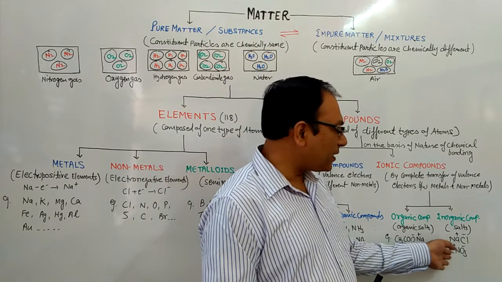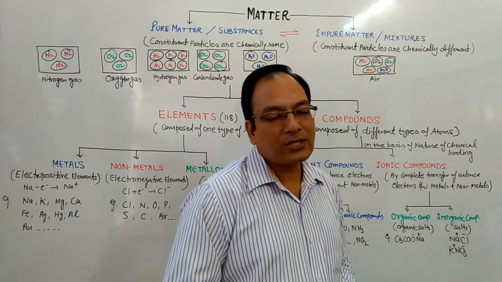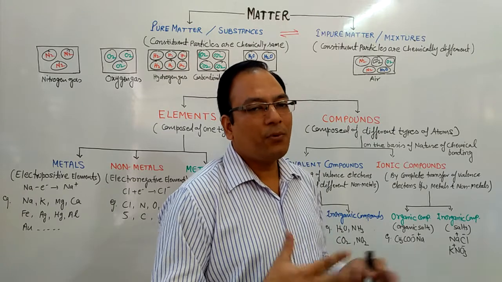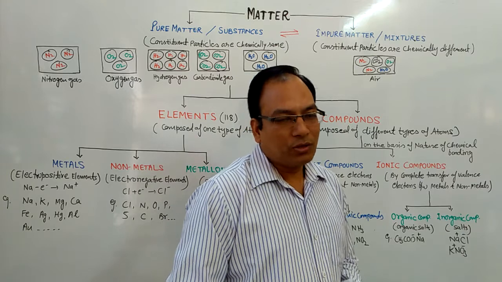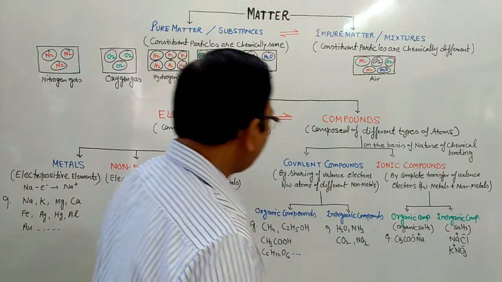Another example is potassium nitrate. This is also an inorganic salt. We will see many more examples in our journey of chemistry. So students, you write down all the things.